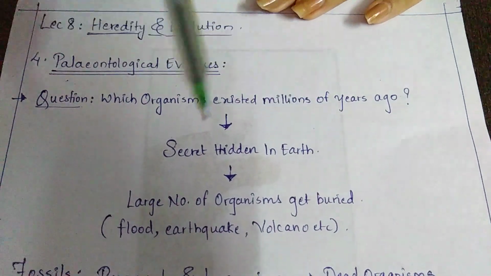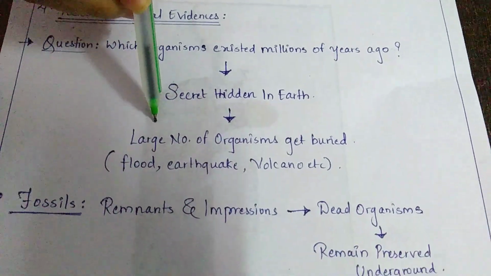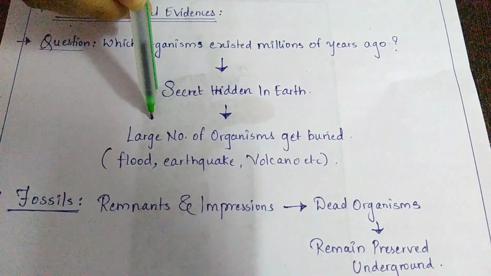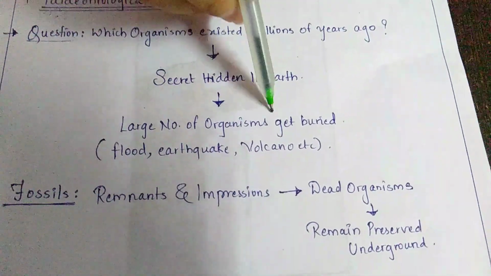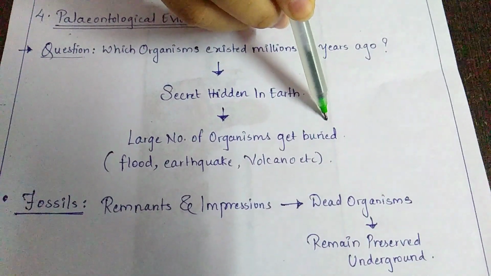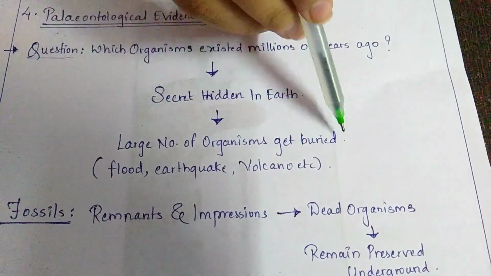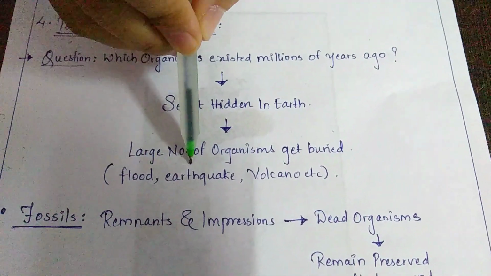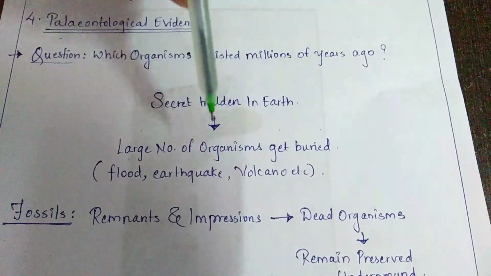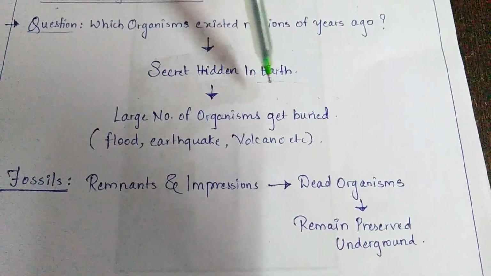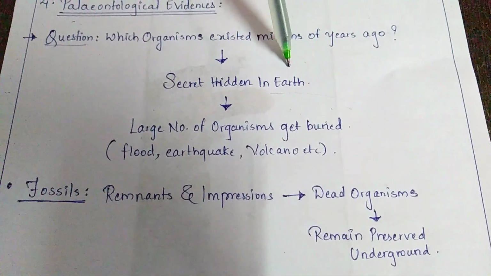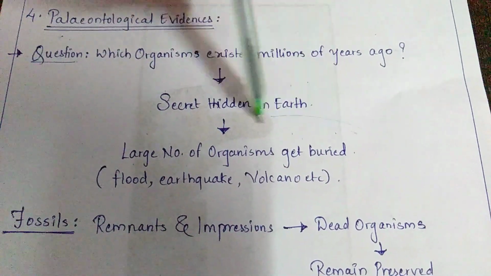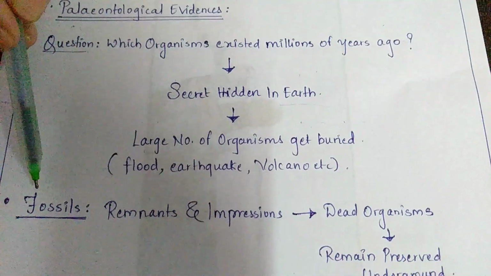What it means is, basically whenever any particular organism, say it be plant, animal, microorganism, humans, all of them, a large number of such organisms get buried once they die. The reason for the death can be anything such as flood, earthquake, volcano, or natural death, etc. So all these different organisms are buried inside this earth, and hence it is said that the secret is hidden in the earth. So such buried material is nothing but fossils.